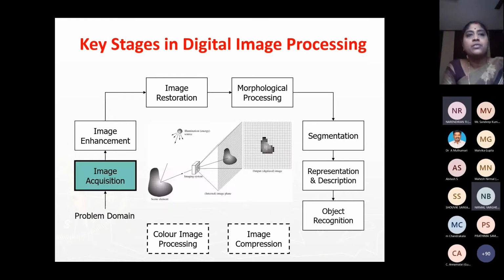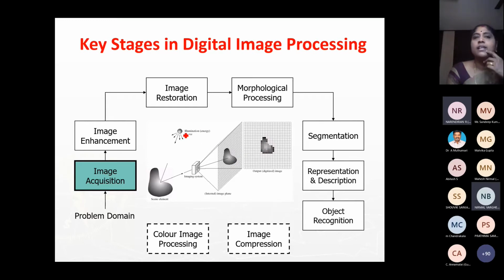So the first step is image acquisition. Acquisition is what we have to first capture the image. How an image is captured normally, this is physics, so I need not explain more. A light has to be incident on a particular object. The object will reflect it back. That is captured by the camera aperture or the imaging system, where we are going to form the image. And after sampling and quantization, I am going to get the digital image.